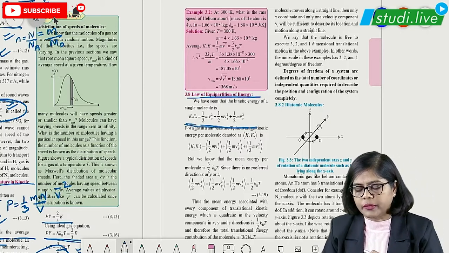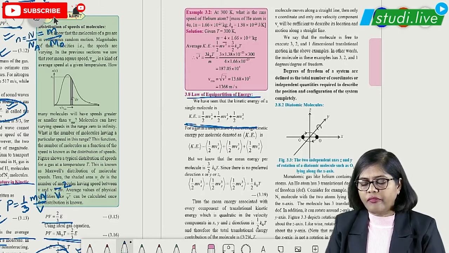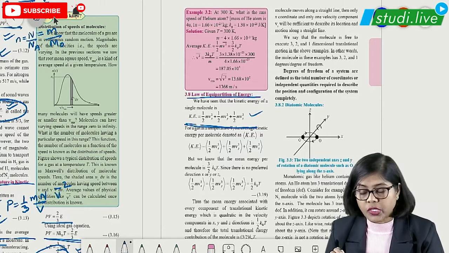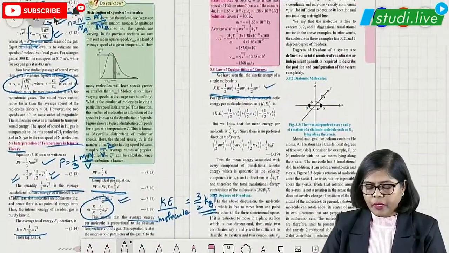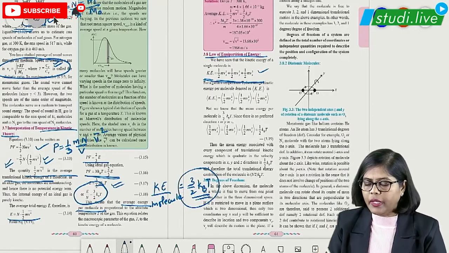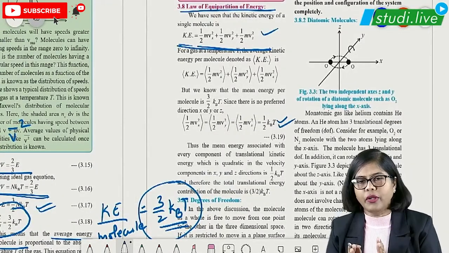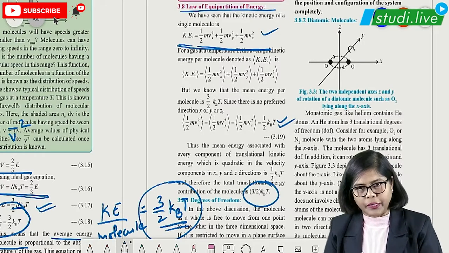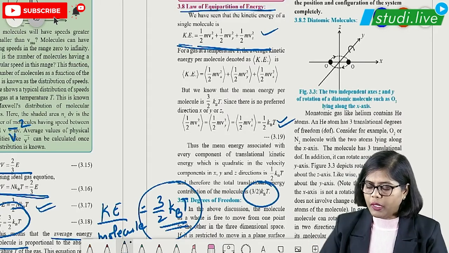Kinetic energy of a single molecule is distributed in different directions. So it is given as half mvx square, along the x-axis, plus half mvy square, along the y-axis, and half mvz square, along the z-axis. Just now we have learned that the kinetic energy is 3 by 2 kBT. That means the energy along one axis is half kBT. So half kBT is the energy per molecule along one axis, and the total is 3 by 2 kBT, right?